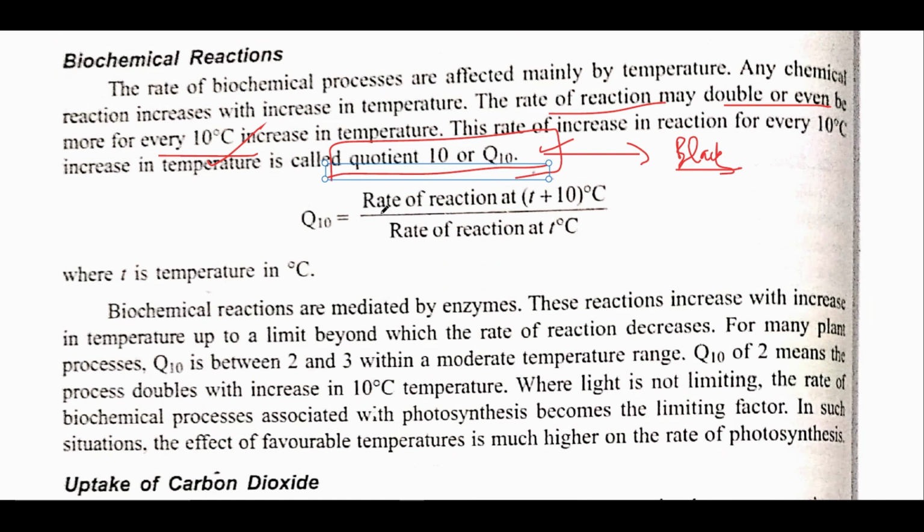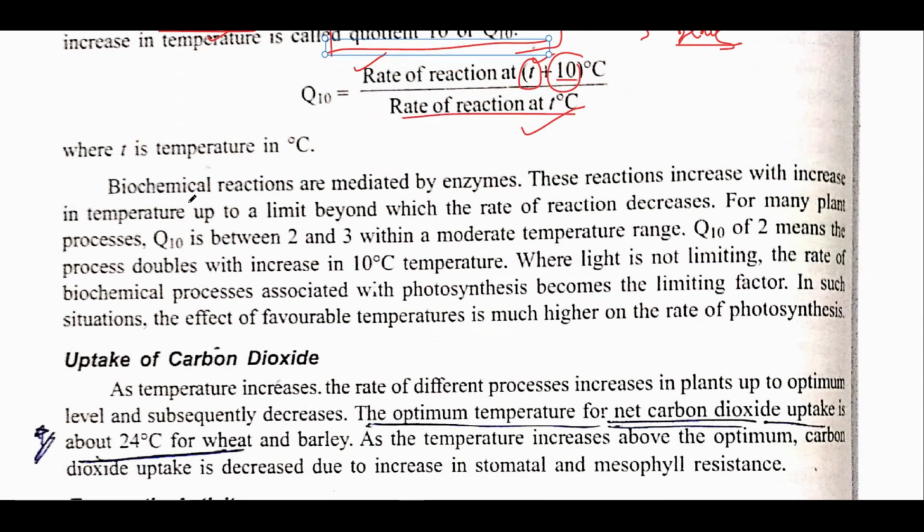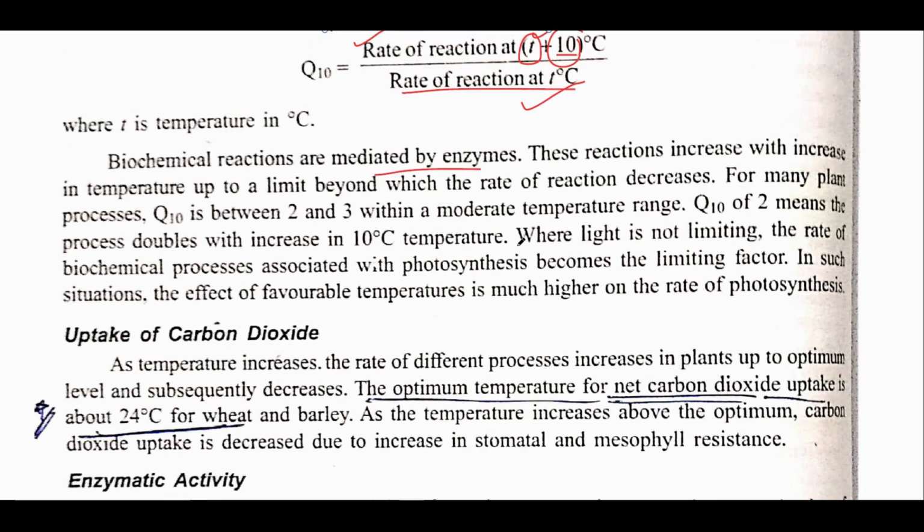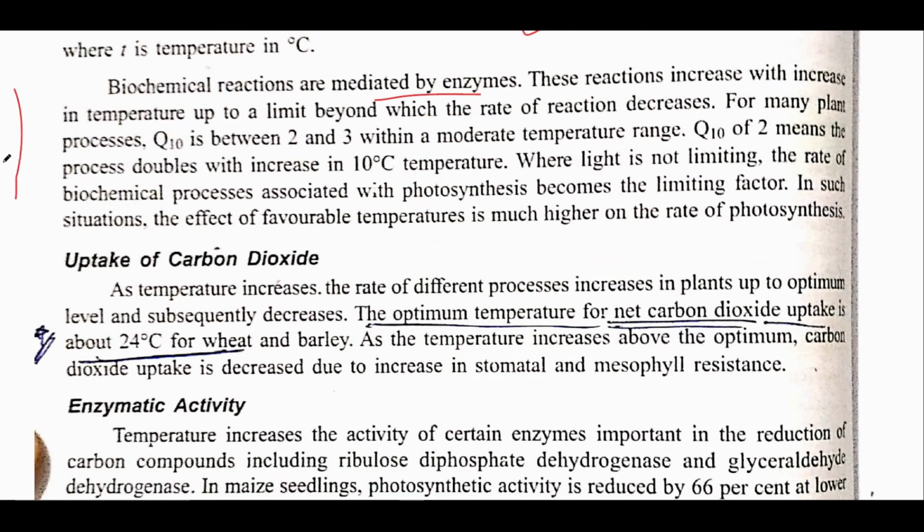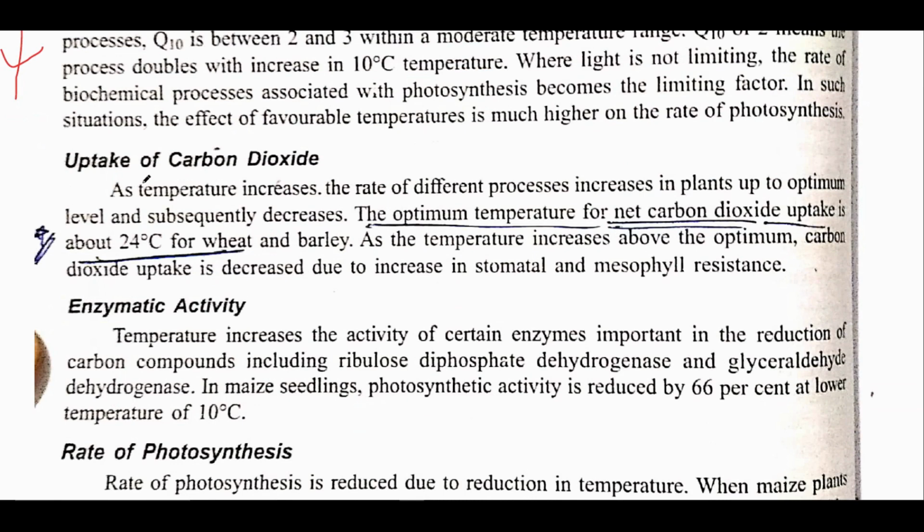Now Q10 can be stated as the rate of reaction at T plus 10 degrees Celsius, where T is the initial temperature, divided by the initial rate of reaction. Now biochemical reactions are mediated by enzymes. This is a basic thing. This is just the explanation of the above statement.